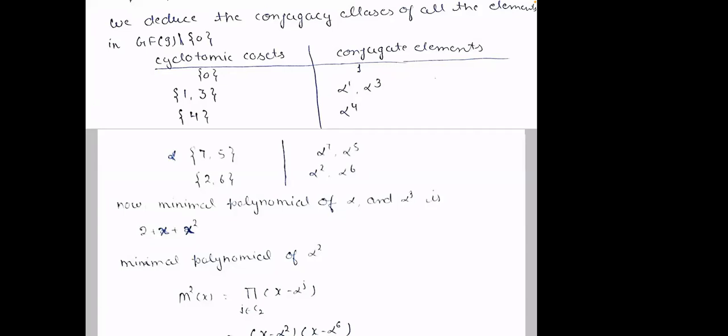So now can somebody help me: out of alpha, alpha square, alpha cube up to alpha power 7, which are primitive and which are non-primitive? Means generators. You know how to find generators of a cyclic group. If alpha is a generator, then alpha power k is also a generator, provided something. G is a cyclic group of order n, and n and k are co-prime, right?